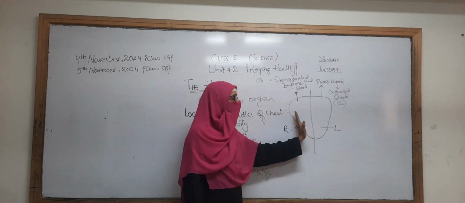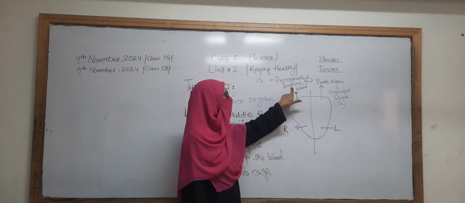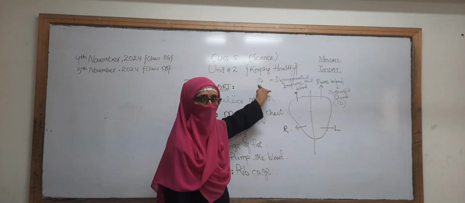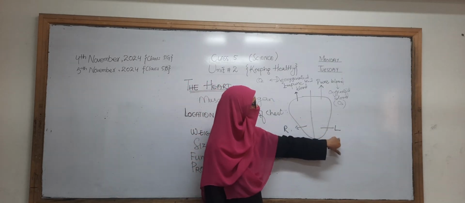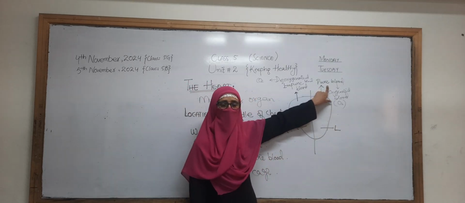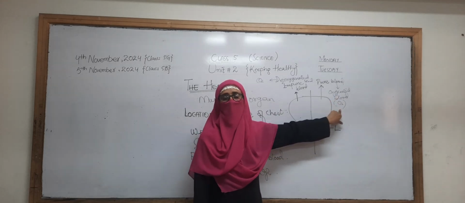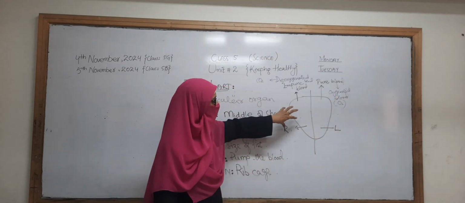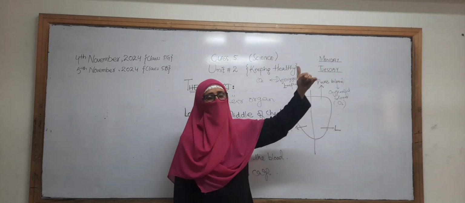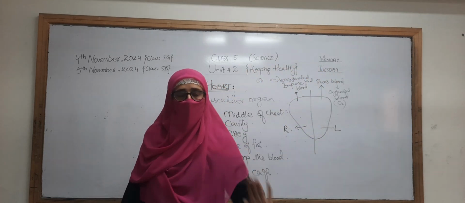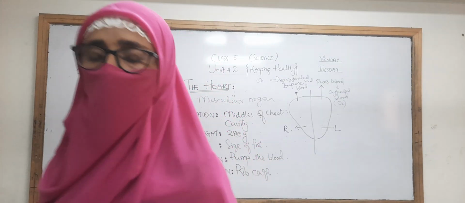The right side has the impure blood, also called deoxygenated blood, and it means that it has carbon dioxide in it. And the left side has the pure blood, the oxygenated blood, which means it has oxygen. Okay, then this impure blood will move to the lungs, take the oxygen, and come back to the left side, and then it will move to all parts of the body. This is the whole topic, today's topic.